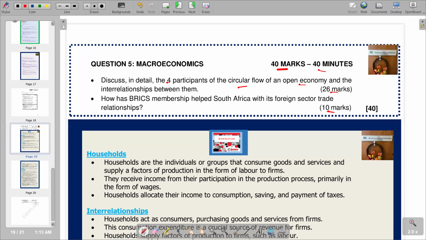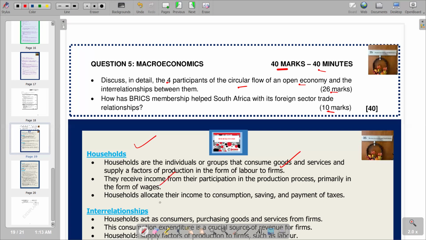So on the other section now, that's where we have the households, the first participant that we're going to look at. And the explanation that we have there, we're trying to decide what is a household: it supplies a factor of production in the form of labor to firms. So we know that households are where we are going to see the workers coming from and supplying labor. And the next point is saying primarily in the form of wages, which is correct also.